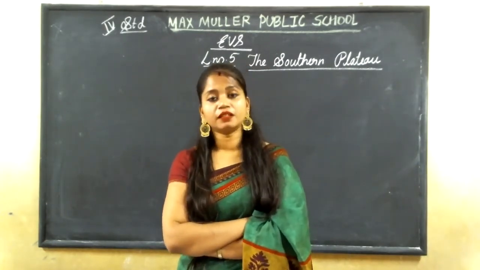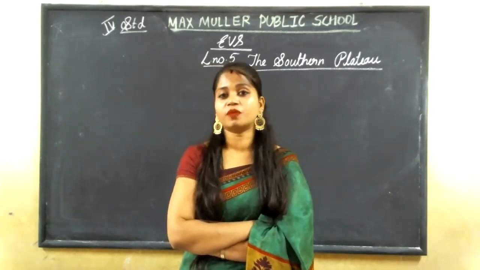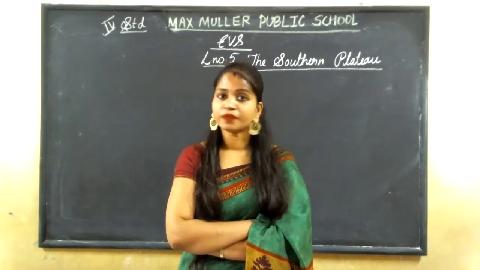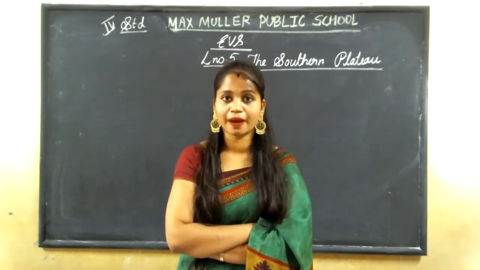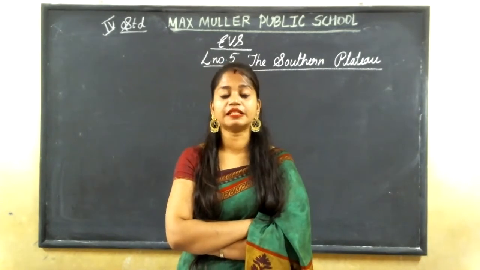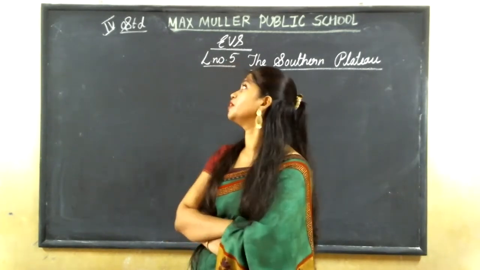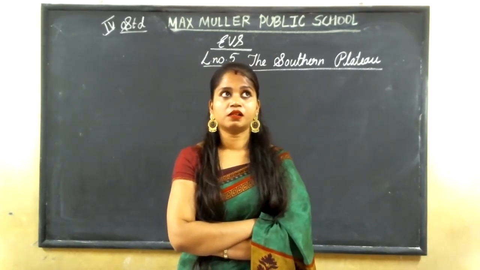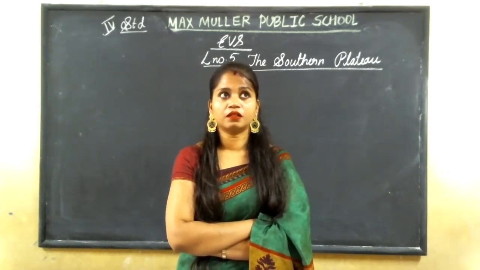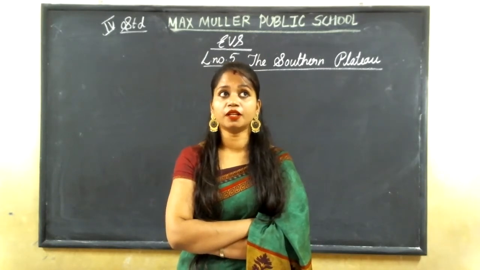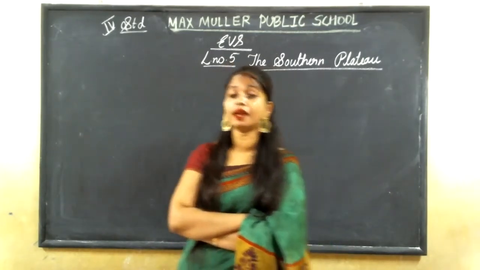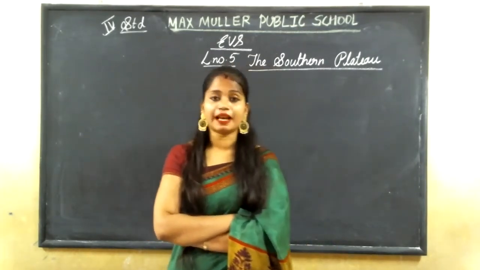And after that, according to your classwork part, the Great Indian Desert is lesson number 6. Understood? According to your classwork part, the Great Indian Desert is lesson number 6. And this will be your lesson number 7, I think. No, this will be your lessons 5, 6, 7. Great Indian Desert is lesson number 8 and this will be lesson number 9. Okay, don't get confused in the classwork part.